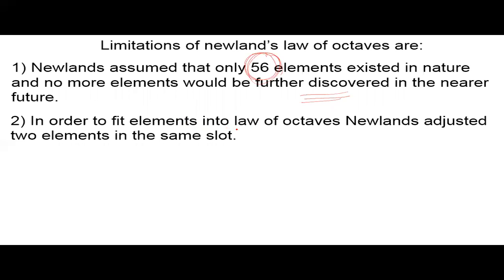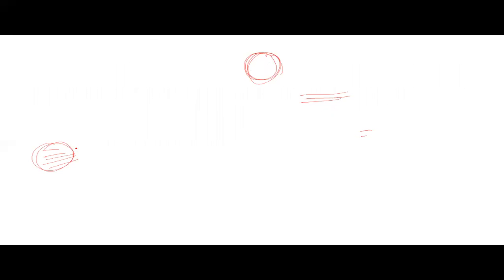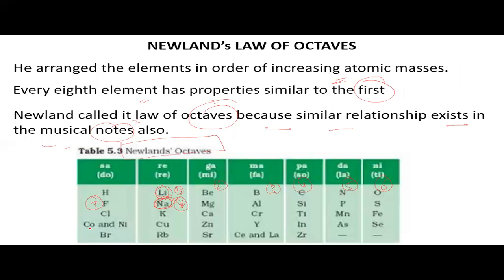The first limitation is, he assumed there were only 56 elements and no new element would be discovered in future. In order to fit elements into the law of octaves, Newlands adjusted two elements in the same slot. When you observe Newlands' table, you will be able to see two elements in the same slot, like cobalt and nickel here, and cerium and lanthanum here.